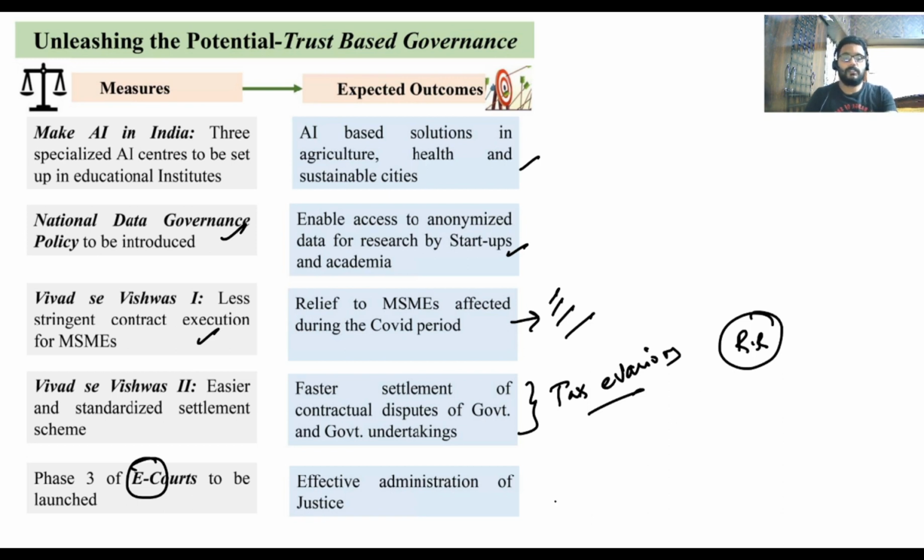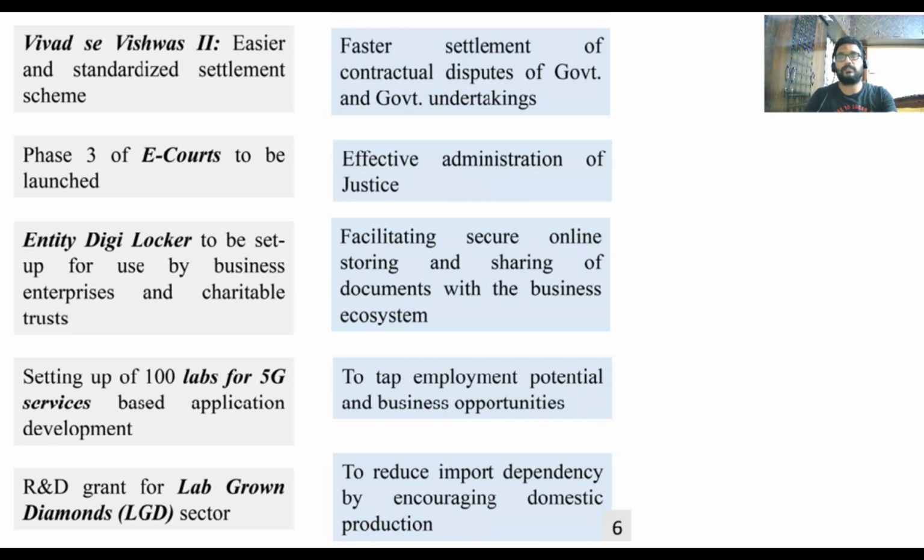Next, e-courts, that is for effective administration of justice. Now, the major important entity here is the digital locker. Government has come up with the digital locker, which could be very useful for people to store their very important documents. 100 labs for 5G spectrum services, which is going to be rolled out across India, but it is going to take some time.